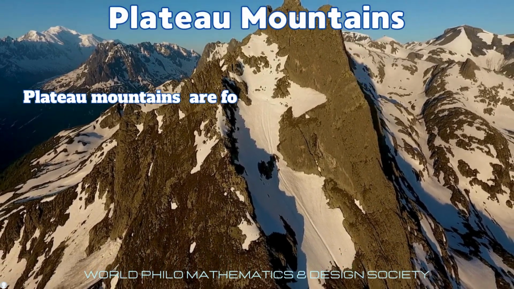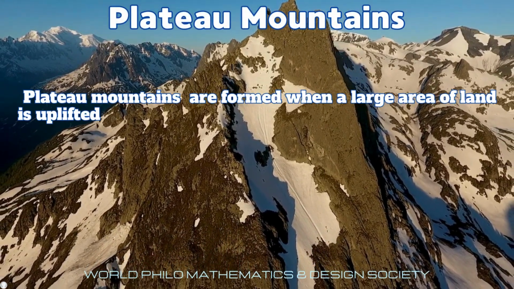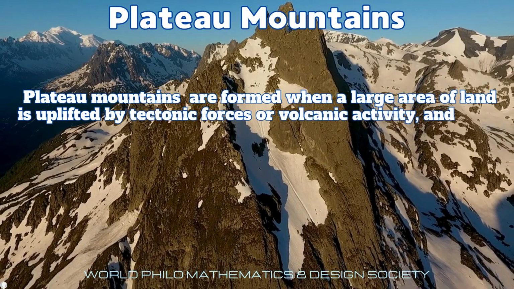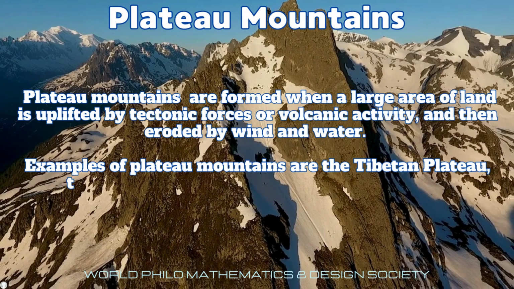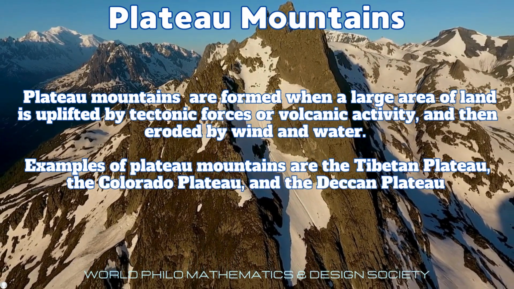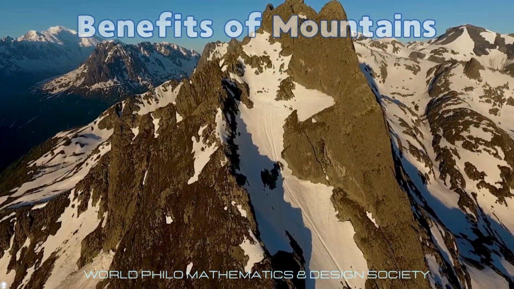Plateau mountains are formed when a large area of land is uplifted by tectonic forces and volcanic activity and then eroded by wind and water. Examples of plateau mountains are the Tibetan Plateau, the Colorado Plateau, and the Deccan Plateau.